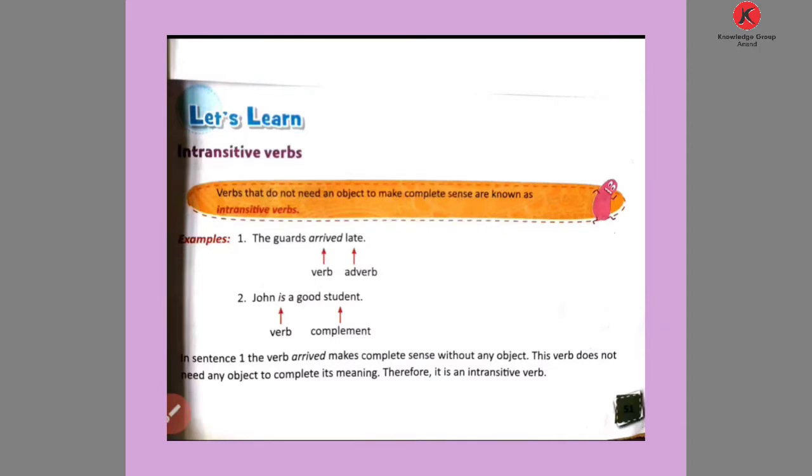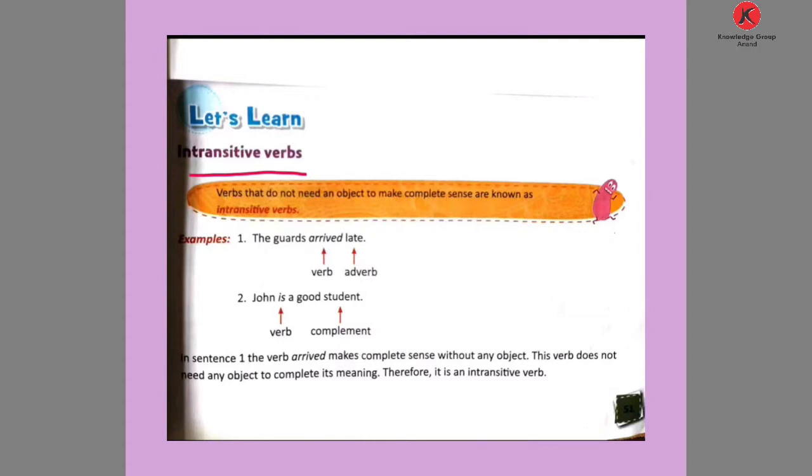Yesterday I explained transitive verbs and one exercise. Now today I will explain intransitive verbs. What is an intransitive verb?